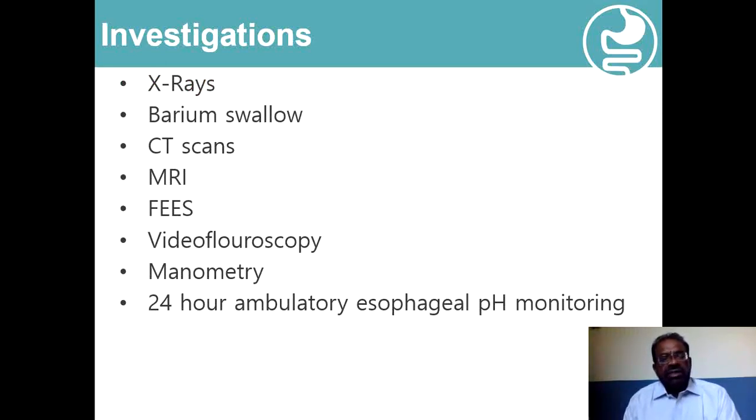The imaging studies are very helpful in the overall evaluation of these patients with dysphagia. Simple X-rays, barium swallow, CT scan, MRI, and then fiber-optic endoscopic evaluation of swallowing, video fluoroscopic studies, manometry to indicate the pressure at various levels of the food passage, and then 24-hour ambulatory esophageal pH monitoring may also be helpful, especially in the evaluation of reflux disease.